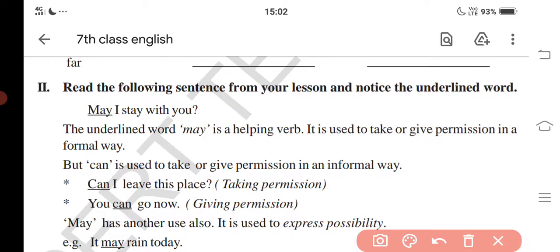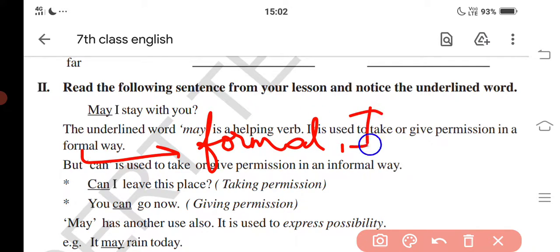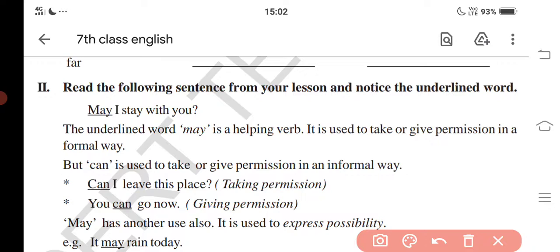Here they gave formal, informal is also there. Okay, so next let's see some examples of this formal and informal, taking permission and giving permission. Now, the word can is used to take or give permission in an informal way. So the word can is also used for taking or giving permission.